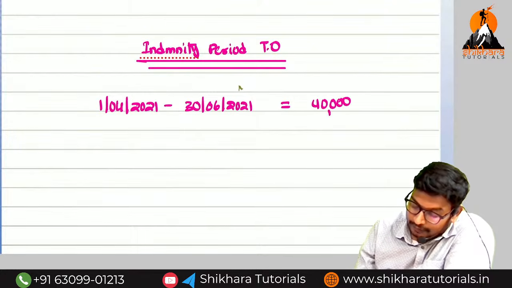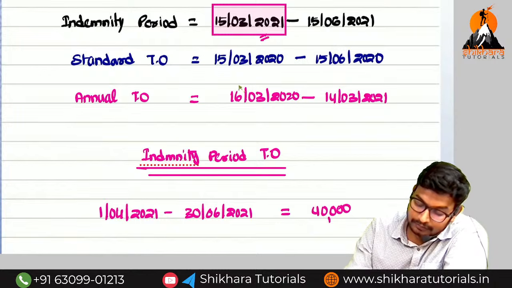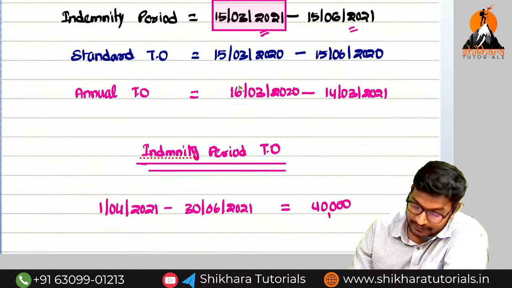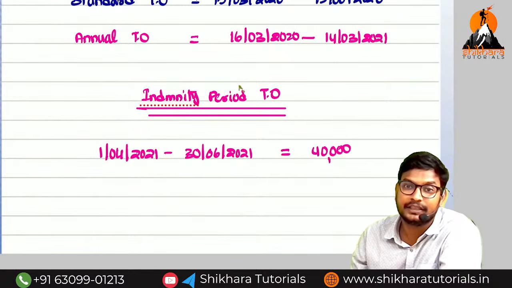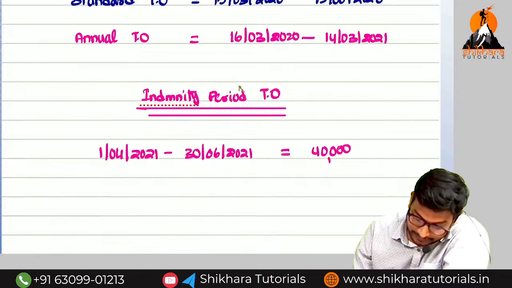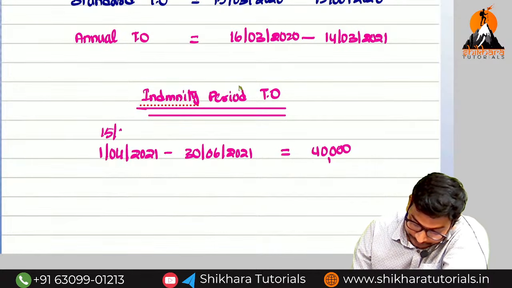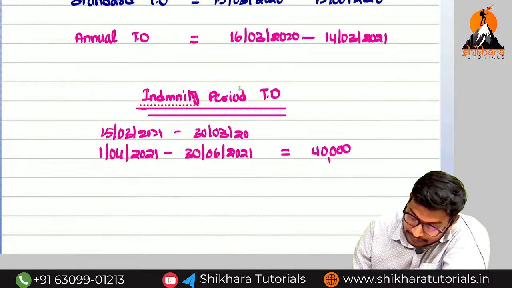What is the actual period? 15 to here 15. That means here we have considered from 1st April, but 15 days are missing. We need to consider the 15 days turnover. So can you say the 16th March 2021 to 31st March 2021 turnover?